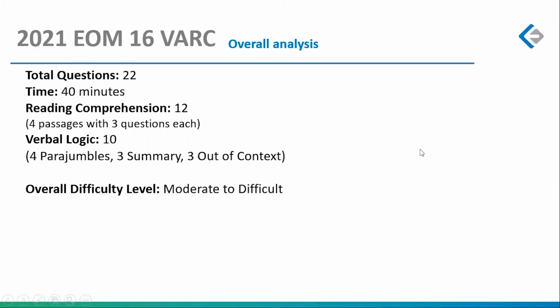So what did we try to do here? We created a paper that is undoubtedly moderate to difficult level. I've been told by some students that apparently they find the verbal section of the previous year CATs easier than the verbal section that they have been seeing in the EOMs. Honestly, that is a slightly mistaken claim. Because you've seen so many questions in the EOMs, the only difference between the EOMs and the CAT is not the difficulty level. The difficulty level is going to remain the same on the CAT. The difference you have to factor in is how you approach a paper.